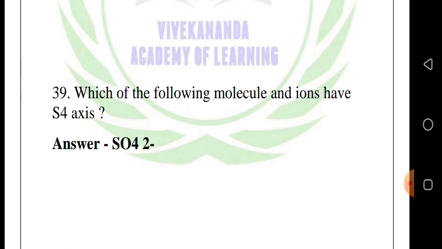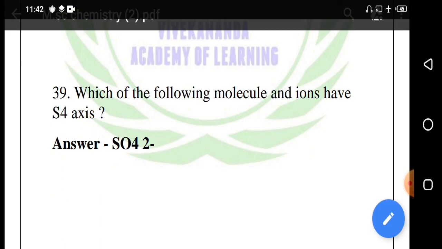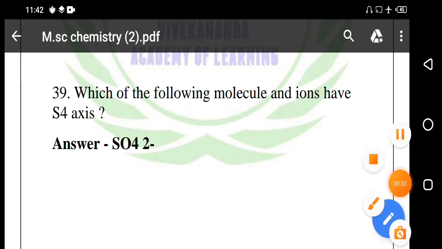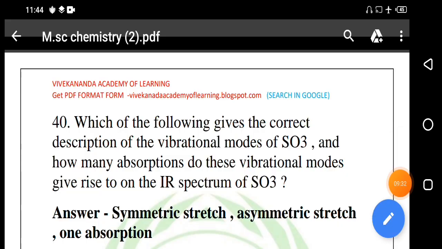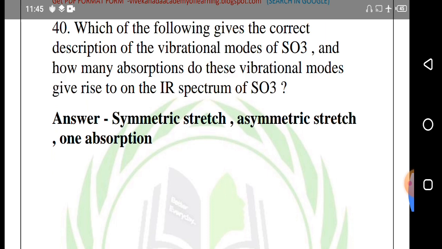Answer: SO4 2 minus. 40th question, which of the following gives the correct description of the vibrational mode of SO3 and how many absorptions does this vibrational mode give rise to on the IR spectrum of SO3? Answer: symmetric stretch, asymmetric stretch, 1 absorption.